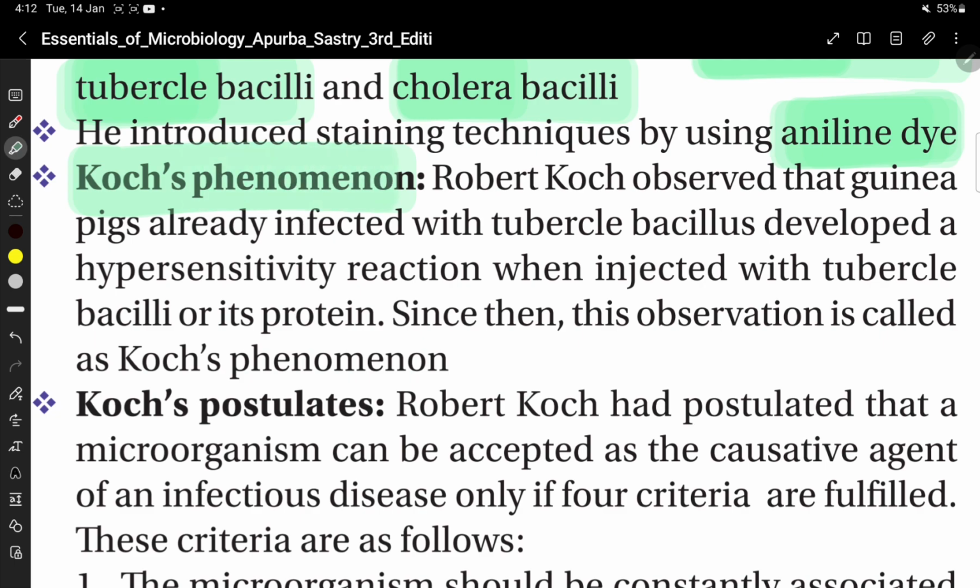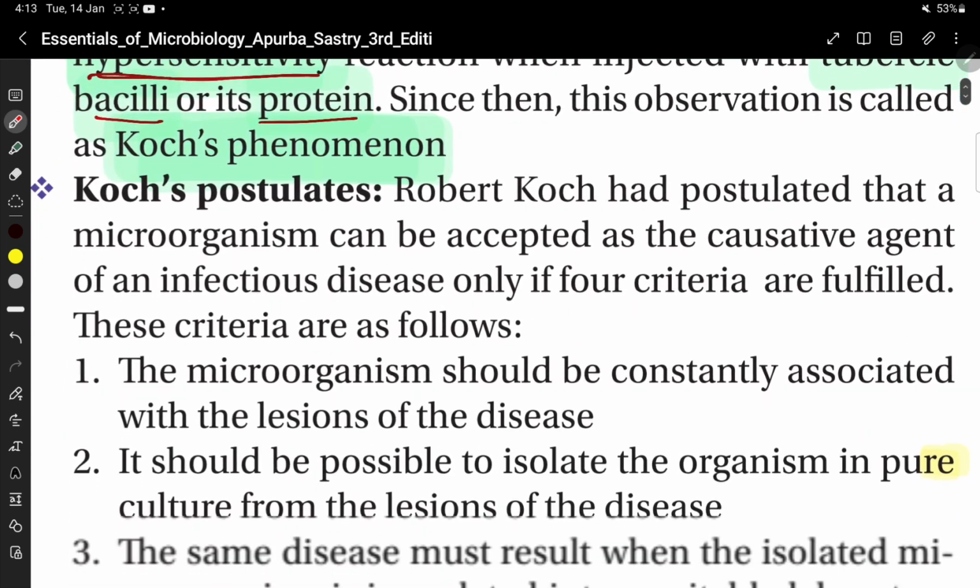Koch phenomenon. Robert Koch observed that a guinea pig, already infected with tubercle bacilli, developed a hypersensitivity reaction when injected with tubercle bacilli or its protein. Since then, this observation is known as Koch's phenomenon.